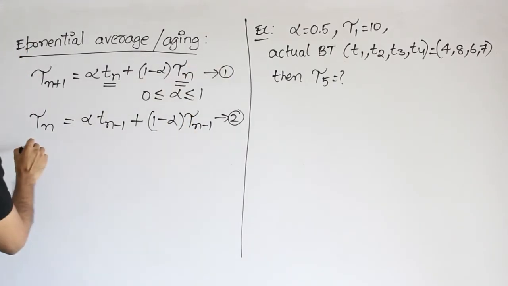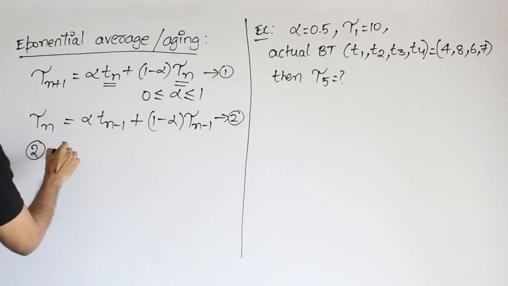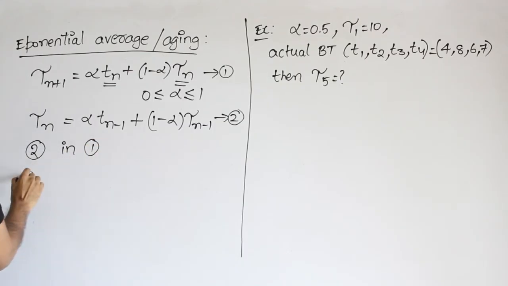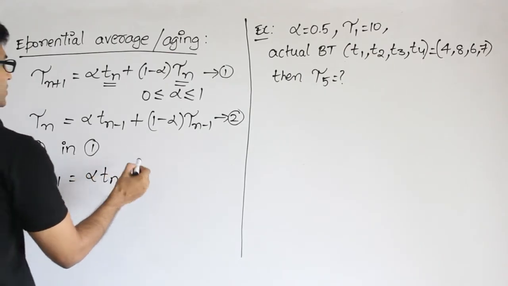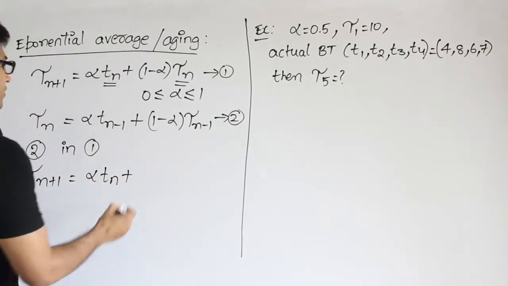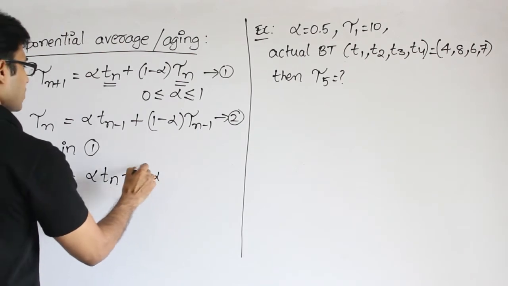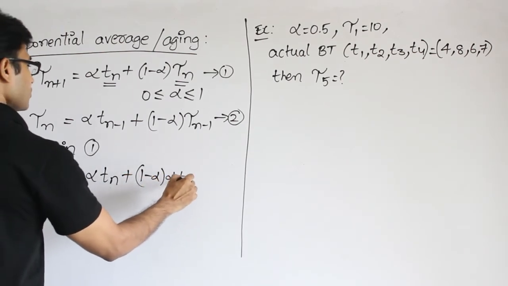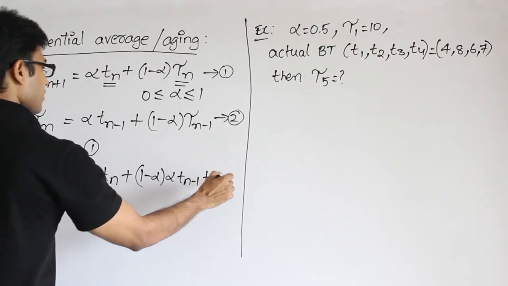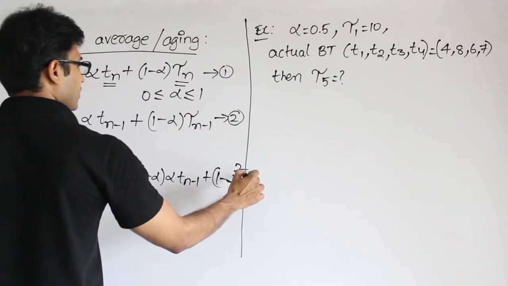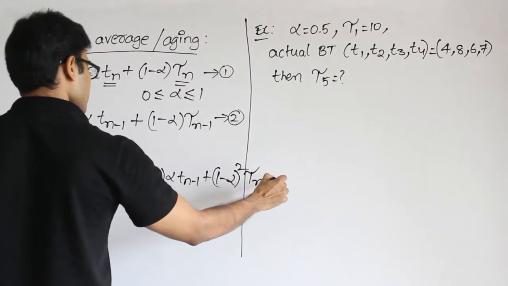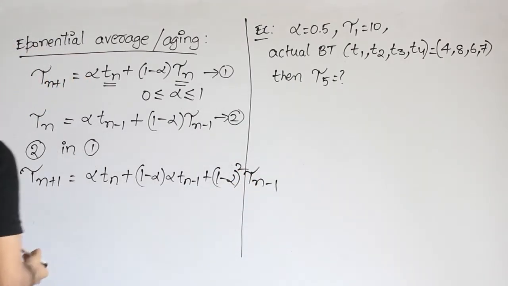Now you can substitute equation 2 in equation 1. Then what do we get? Then tau n plus 1 equals alpha into Tn plus, now this entire thing you can multiply out, right? So 1 minus alpha into alpha Tn minus 1 plus 1 minus alpha square into tau n minus 1, isn't it?